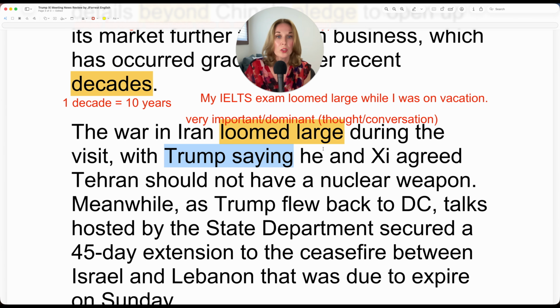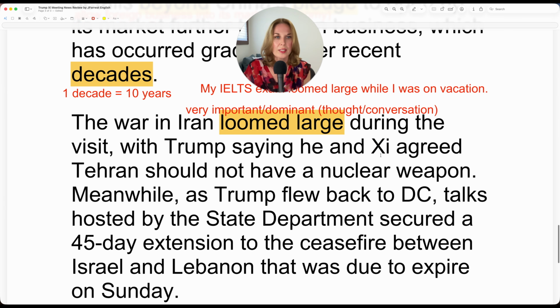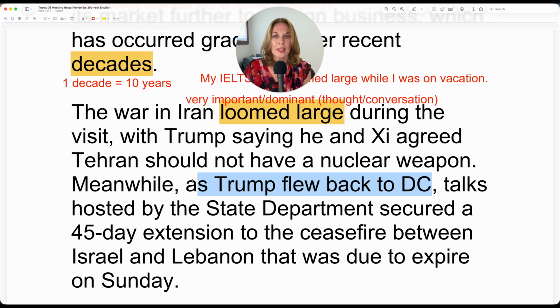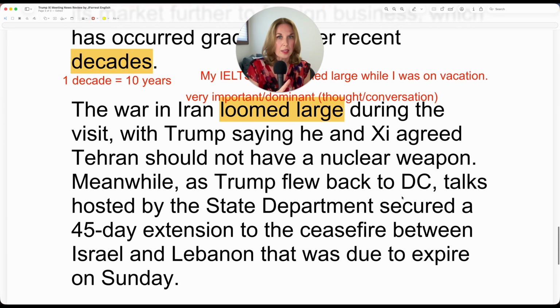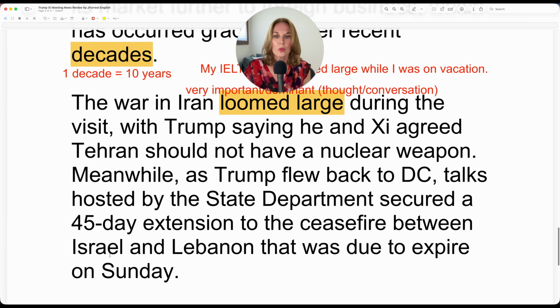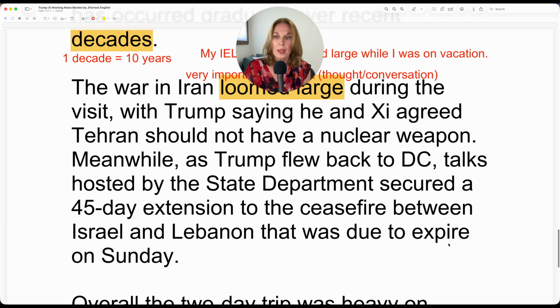He and she agreed. So he, being Donald Trump, and she, so from China's side, agreed. Meanwhile, I know there's going to be an action taking place at the same time as another action, because that's what meanwhile means. Meanwhile, as Trump flew back to DC, okay, that's one action. What's the other action? As Trump flew back to DC, talks hosted by the State Department secured a 45-day extension to the ceasefire between Israel and Lebanon that was due to expire on Sunday.